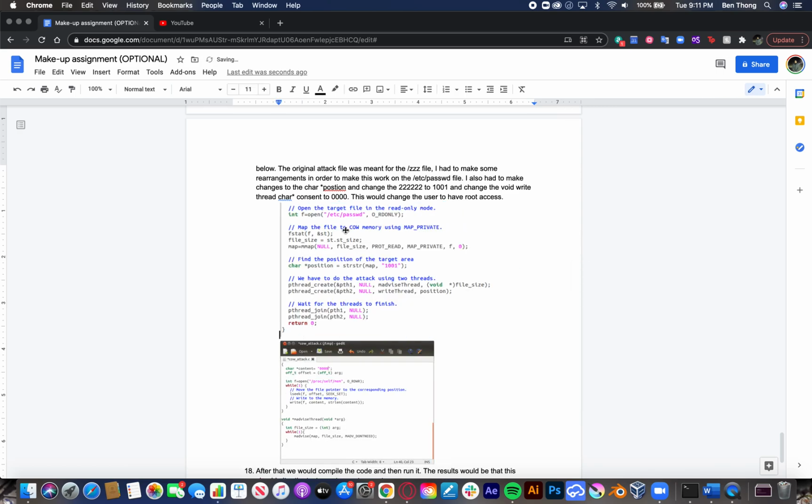So this is in the int main, where we're going to edit this from ZZZ. You could keep the ZZZ if you want, because we already copied the etc password to the ZZ file.